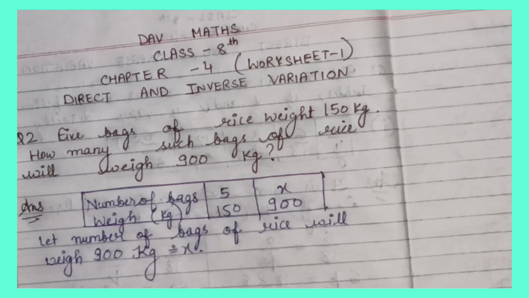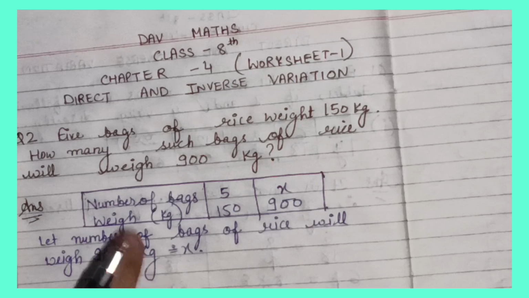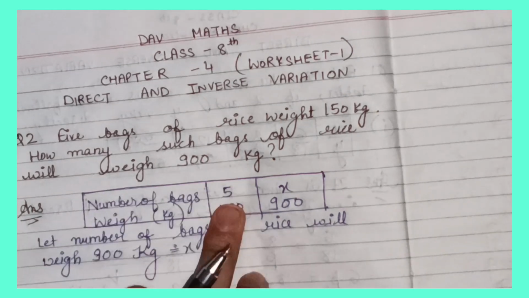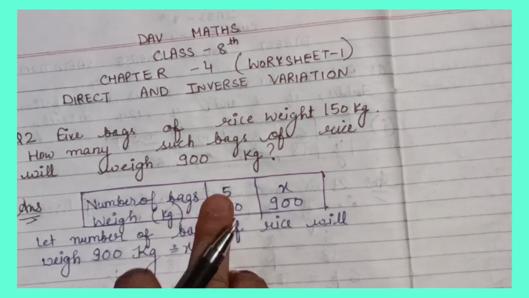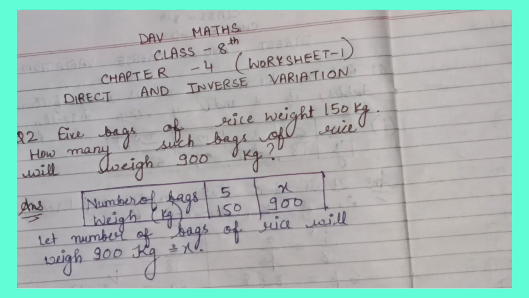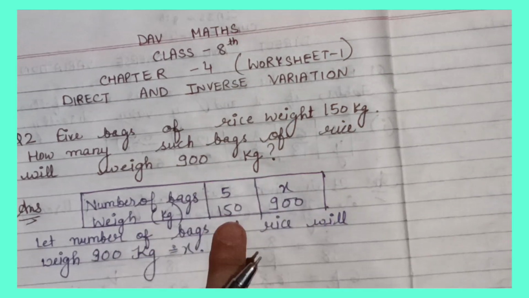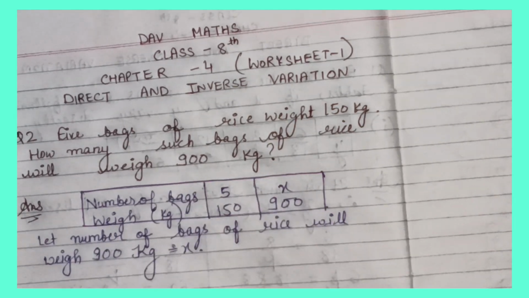So here our question number 2 is: 5 bags of rice weigh 150 kg. How many such bags of rice will weigh 900 kg? Here I make a table. I write here number of bags is equal to 5. The weight of 5 bags is equal to 150 kg.